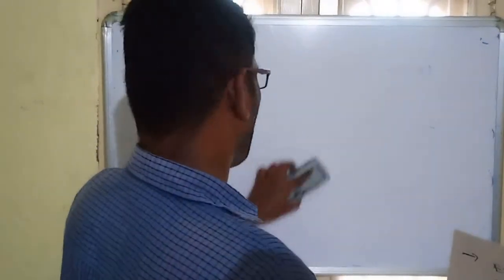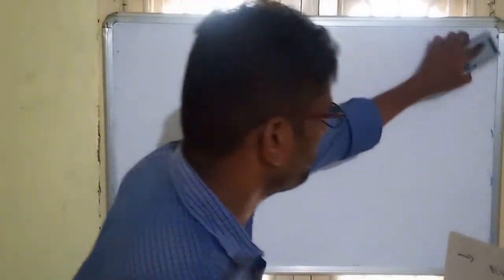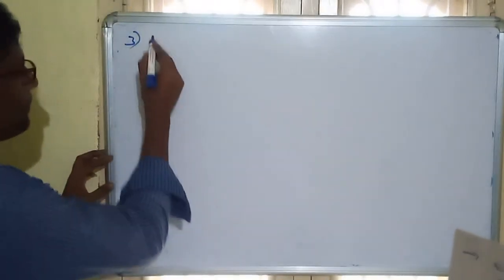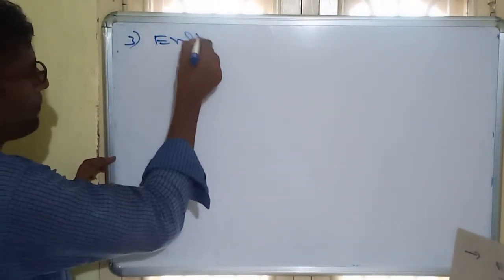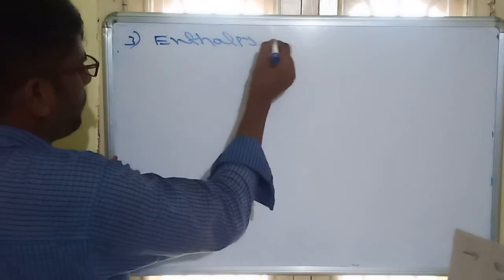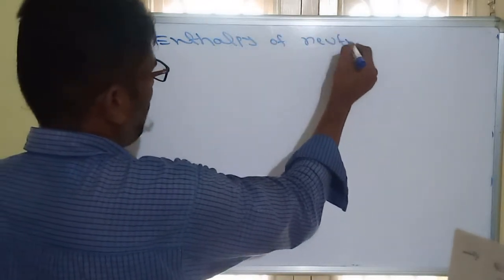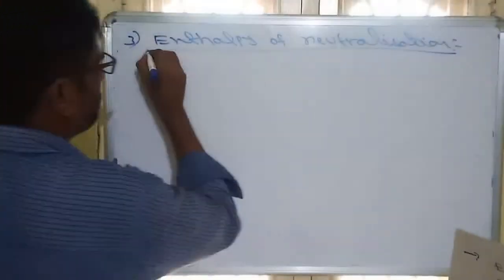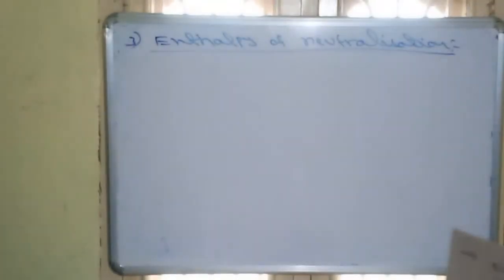So after enthalpy of combustion, the third most important is enthalpy of neutralization. Standard enthalpy of neutralization.